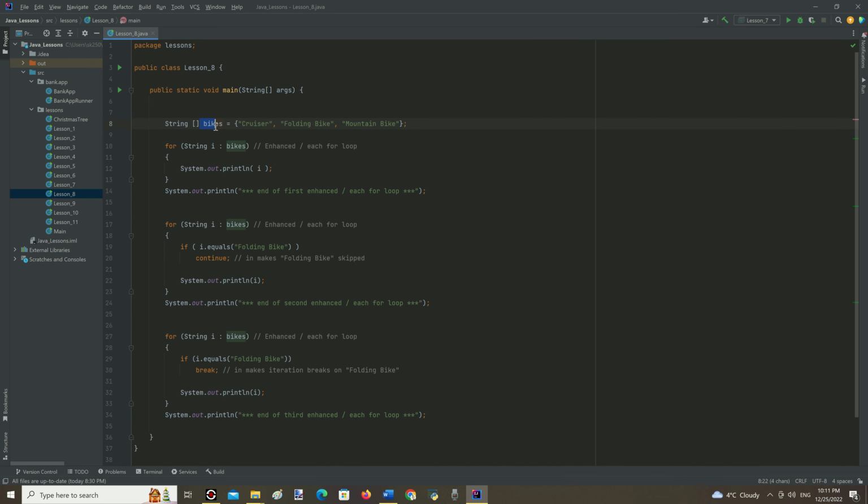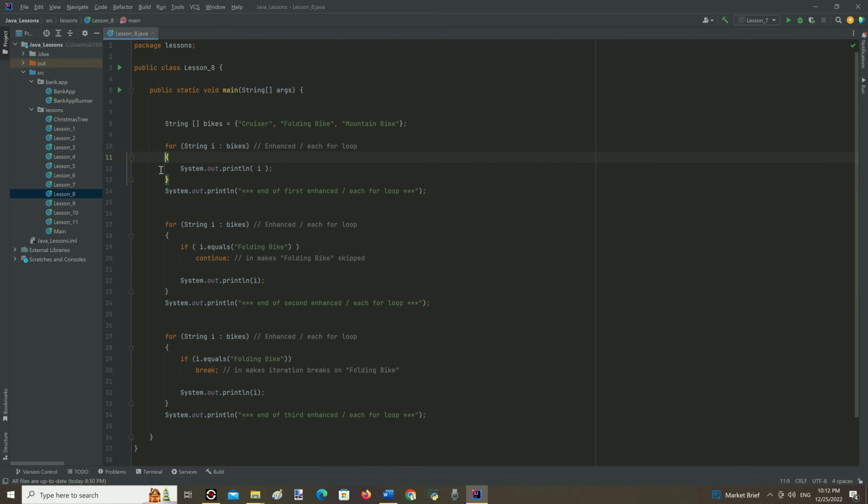Here we can see an array named bikes with 3 elements in it. Then the enhanced for each loop for iteration over the array. It takes only 2 parameters inside the parentheses. First, a local variable of the same data type as the array consists of, String in this case. Then a colon and the name of the array, bikes in this case. And it will iterate one by one over all elements the array consists of.